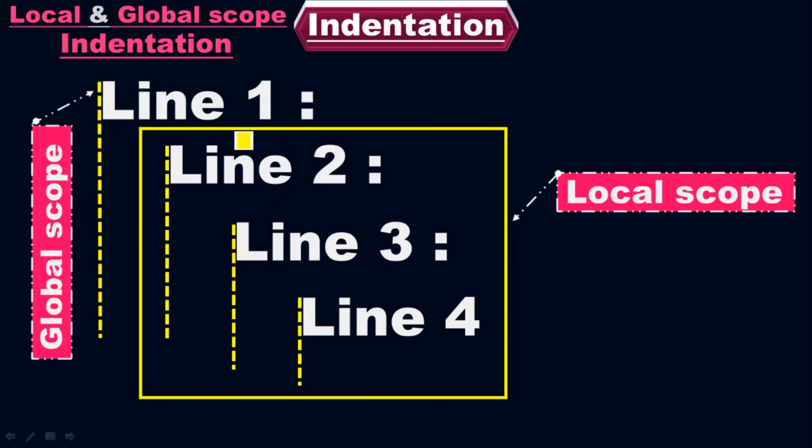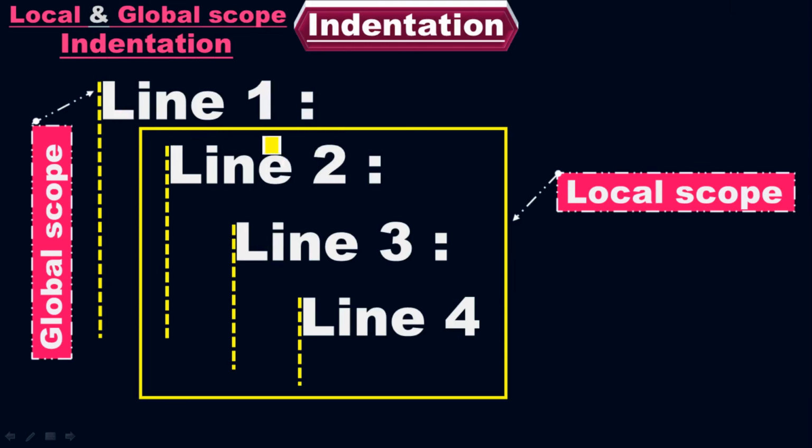But when you look at the other 3 lines, they come under the local scope indentation with respect to the first line. Now, if you take all the 4 lines, among all the 4 lines, this is the outermost indentation. So it comes under the global scope indentation. These 3 lines of code have inner indentations. Therefore, they come under the local scope indentation.